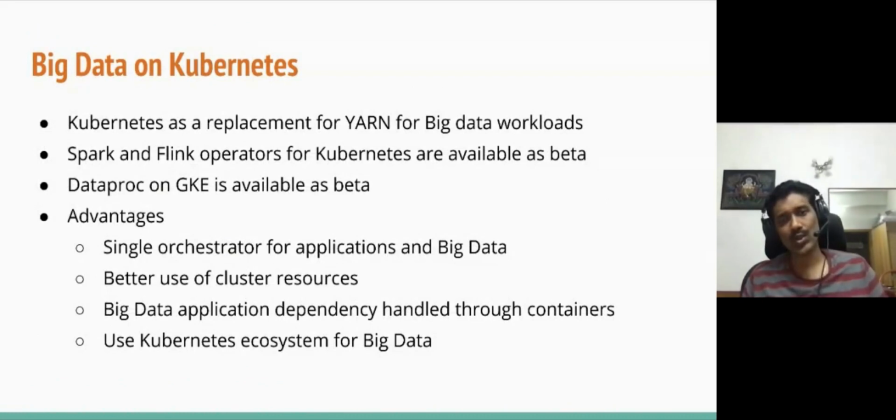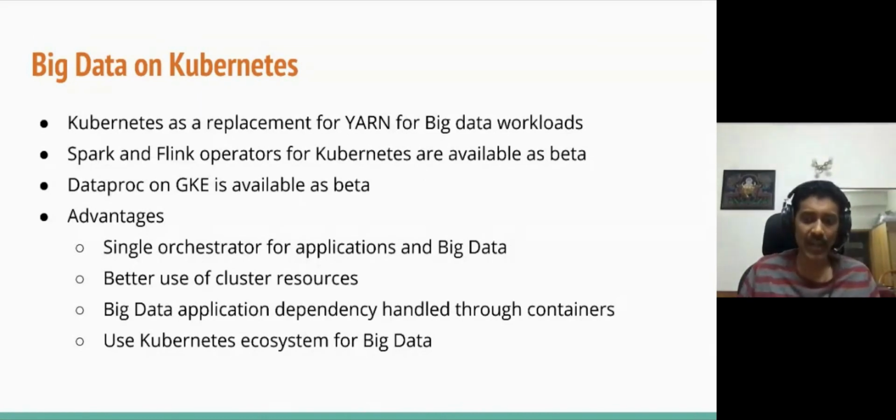So the next two slides I am talking about are just to give an idea of where Kubernetes is heading, right? If you look at it, currently Kubernetes is used more for, let's say, batch workloads, or stateless workloads like a web server, right? In the longer run, what we see is Kubernetes is also getting used nowadays, I see more, for stateful workloads as well. What I see as the evolution now is big data workloads are also starting to run on Kubernetes.